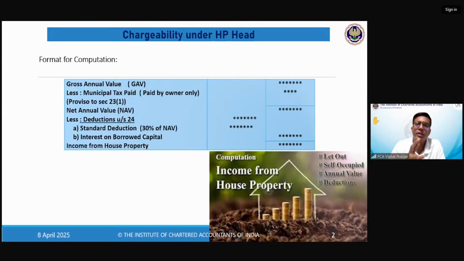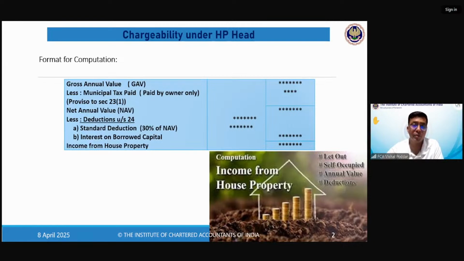So, meaning thereby, generally what should be a normal logic of computing any head income? Whatever I've earned from this head and whatever I've spent for this, let me add and deduct that. Whatever I've earned, let me add all those items. Whatever I'm spending on that, let me deduct. That will be my net income from that head. But this is not applicable for HP. This is not applicable for capital gains, because both these heads have given you very specific deduction. What can be deducted and up to what extent.